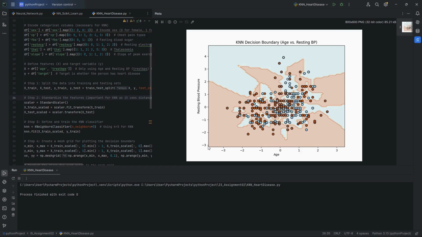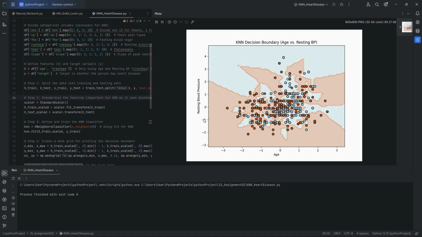In the case of standardization, data points below the mean will have negative values. For example, if someone's age or resting BP is lower than the average of the dataset, as you can see here, and there are a lot of others below, their transformed value will be negative.